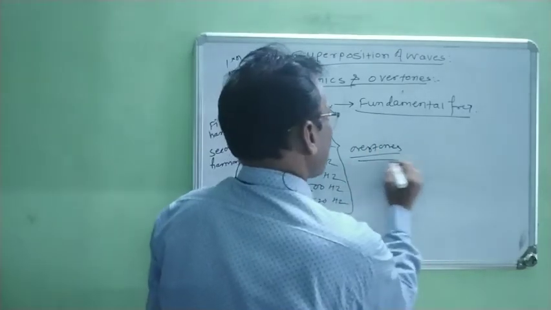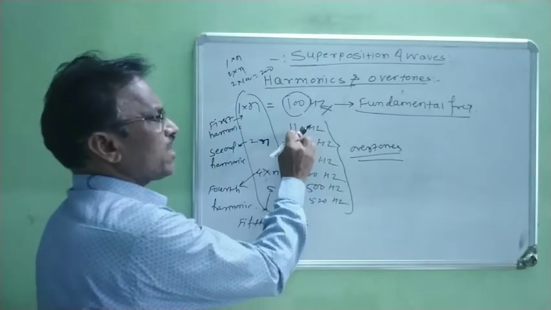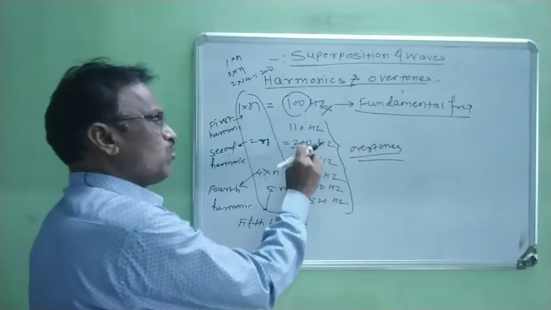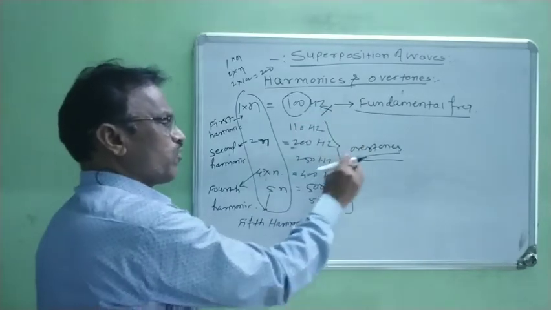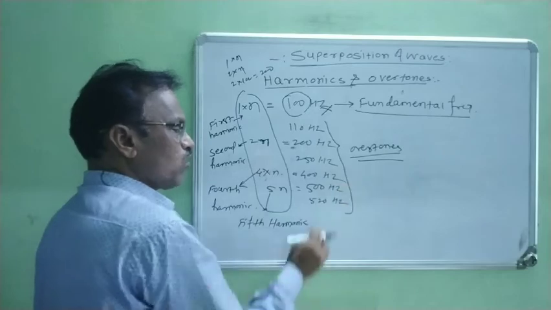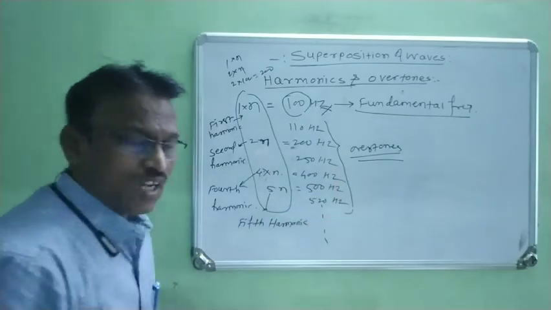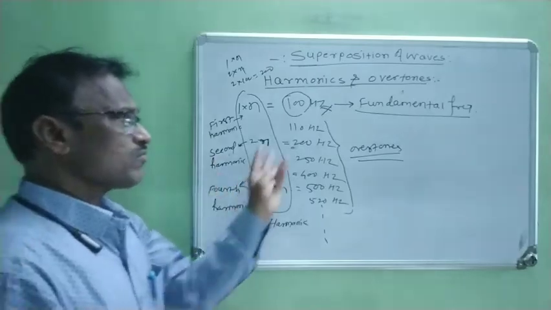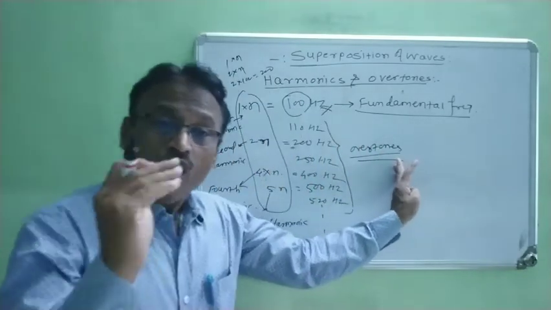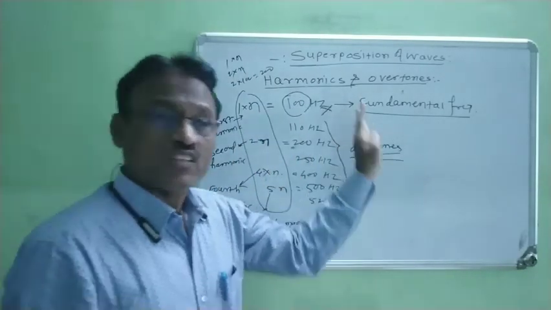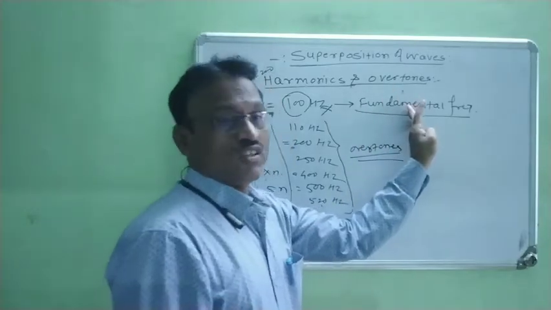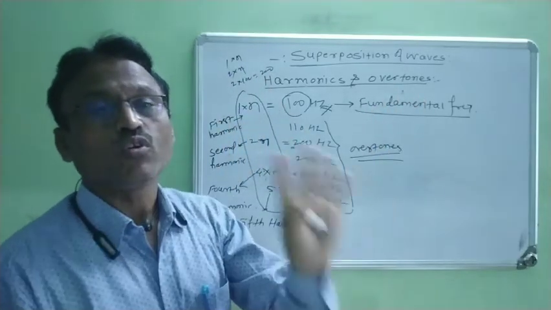Therefore, these are the overtones. 110 is an overtone, 200 is an overtone, 250 is an overtone, 400 is an overtone, 500 is an overtone, 520 is an overtone, and so on. Right? Therefore, all higher frequencies other than the fundamental frequency are called overtones.